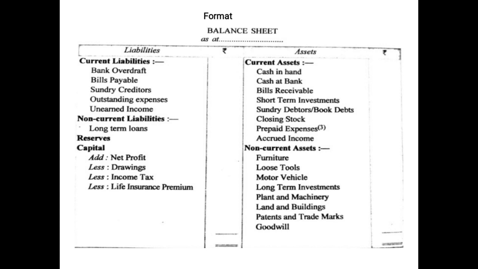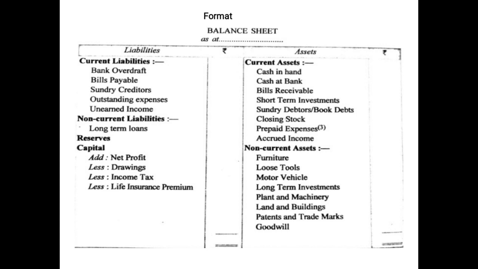You have given the services but you have not received the payment as of now. Prepaid expenses means those expenses which you have paid in advance. So these are the current assets which are shown on the asset side. Current assets, basically, again we have already discussed these terms in the basic terms chapter. Current assets are those assets which can be converted into cash within 1 year.